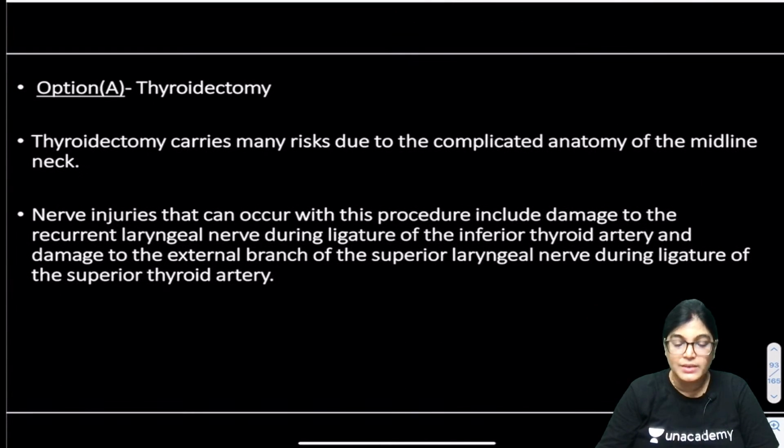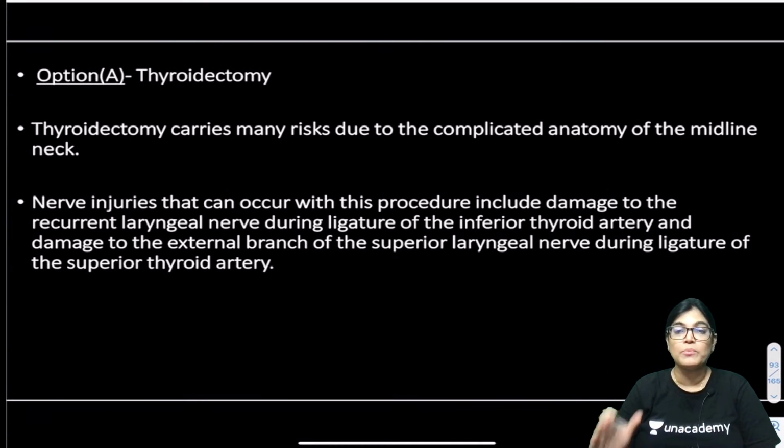Now, moving to the second. My dear friends, I have already told you how to approach the correct answer, but in clinical MCQs my target is that we should also have a discussion on incorrect options. Why? Because it will be more elaborate and we can understand how to rule out the incorrect options.